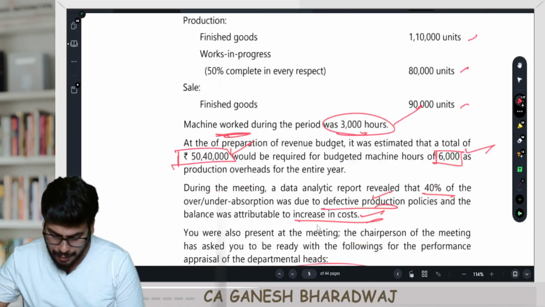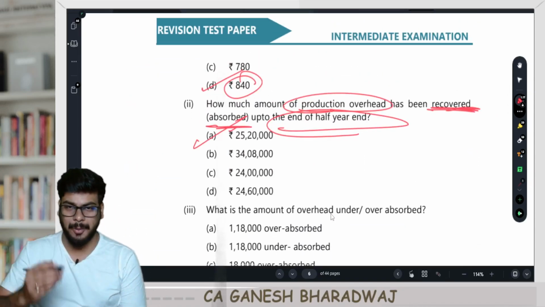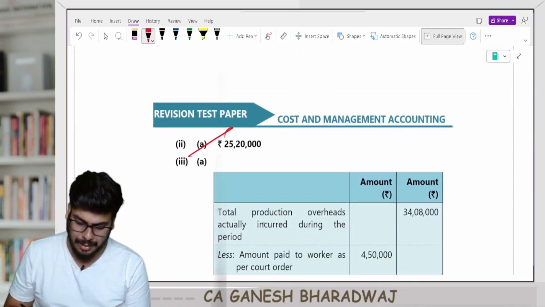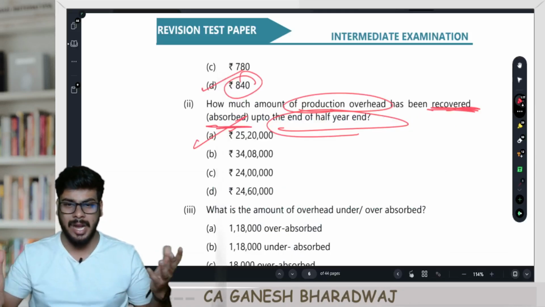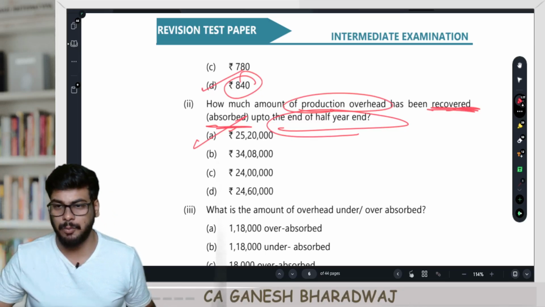How much is this? 25,20,000. So it's going to be 25,20,000. Option number A. It's a no-brainer. Another 2 marks here. Look at this. Option A, which is 25,20,000. That's about it, guys. Nothing great. You just keep on marching forward. Next, let's move forward.